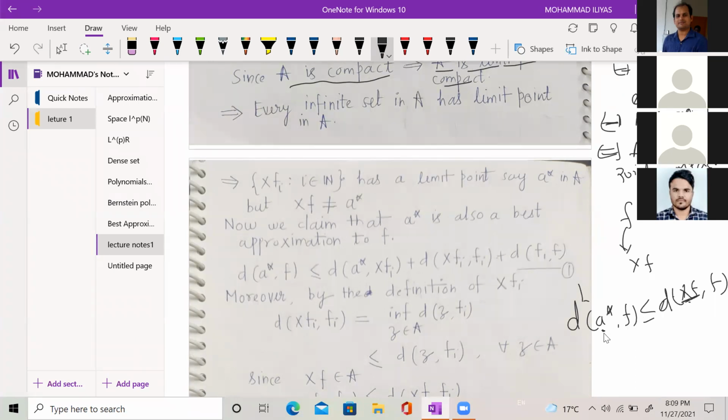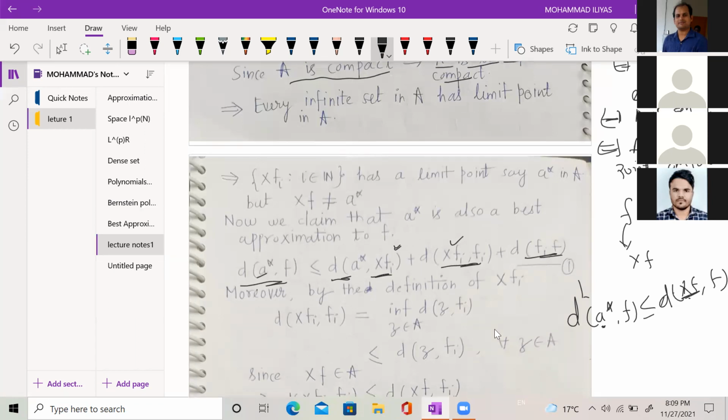But I am assuming the best approximate is unique. So I will get a contradiction. So I am going to prove that A star is also a best approximate if I assume X is not continuous. So see this equation 1. Here I am using the triangle inequality. The distance between A star and F is less than or equal to the distance between A star and XFi, this is the intermediate point I have introduced, plus the distance between XFi and Fi, plus the distance between Fi and F. I can write this by the triangle inequality.